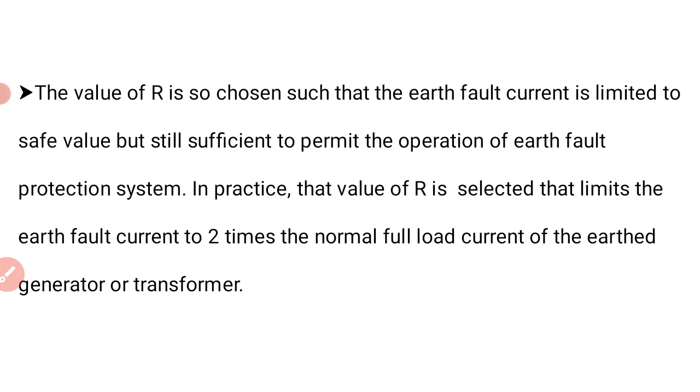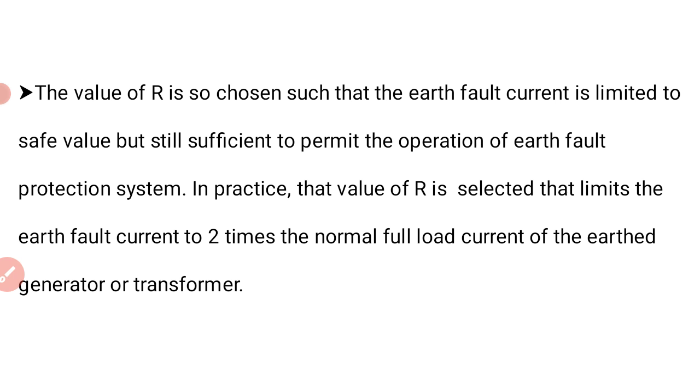It means that, as you are seeing in the earlier case, we are introducing fuses and circuit breakers in this path. So the current should not be too large, otherwise it will not be activated. If the resistance value is too small, a large current will flow. So by compromising in between, we have to select a resistance in such a manner that our fuse or circuit breaker should operate.